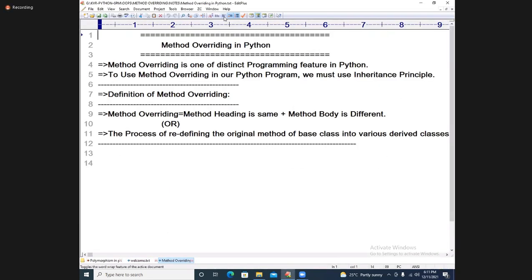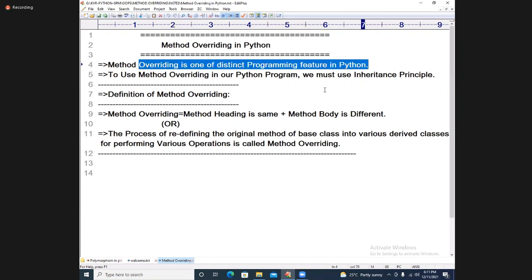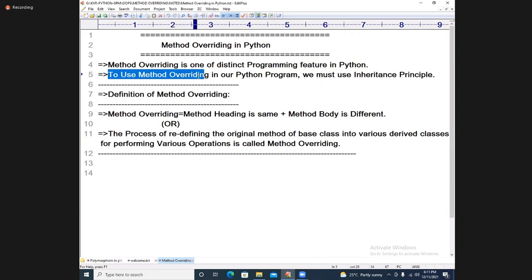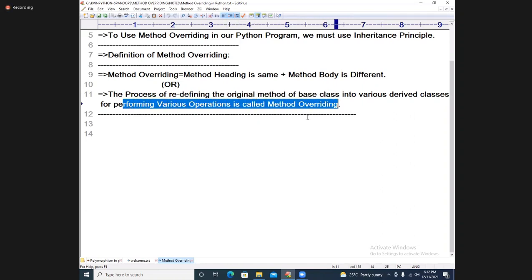Class method overriding is one of the distinct programming features of Python. To use method overriding in our Python program, we must use the inheritance principle. Definition of method overriding: method overriding is equal to the method heading being the same plus the method body being different. The process of redefining the original method of the base class into various derived classes for performing various operations is called method overriding.